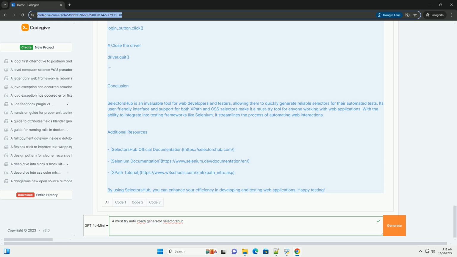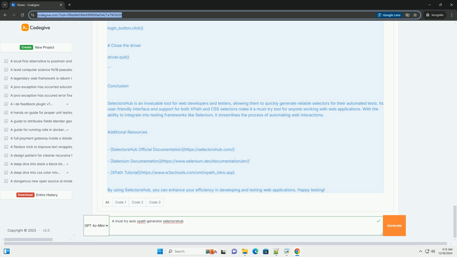placeholder="Username">, <input type="password" id="password" placeholder="Password">, <button id="login-button">Login</button>, </div>, </body>, </html>.